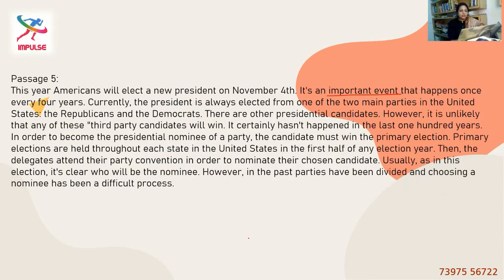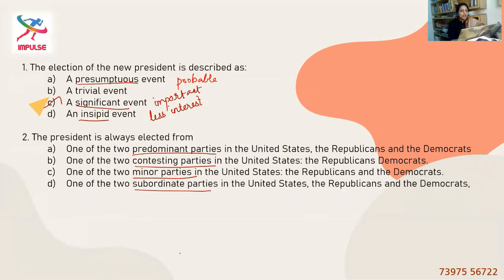Let's look into the passage. Here they say the president is always elected from one of the two main parties. So again, they are taking the synonym of main with that of the four different words put up in the options. Predominant means main. We know that. So option A should be the right answer.